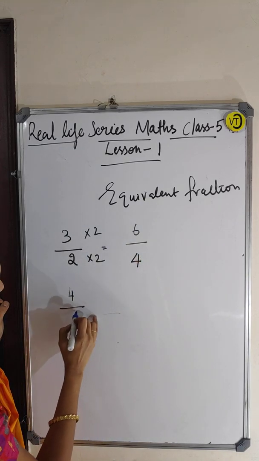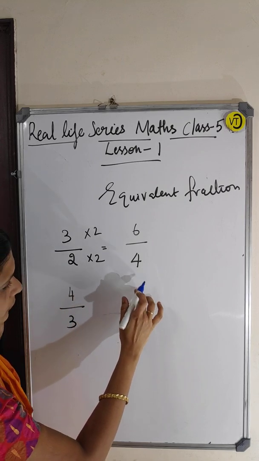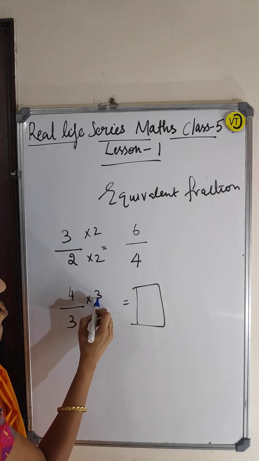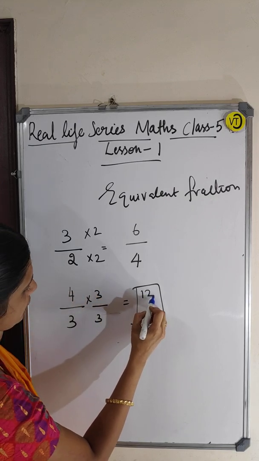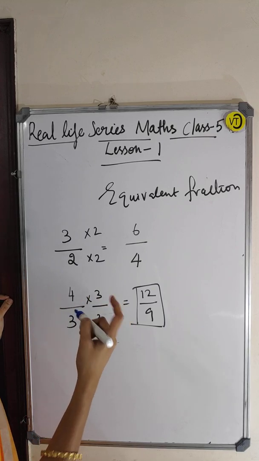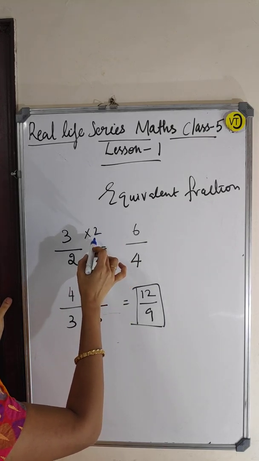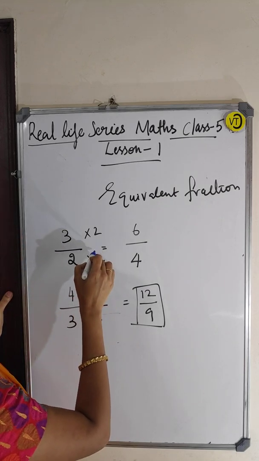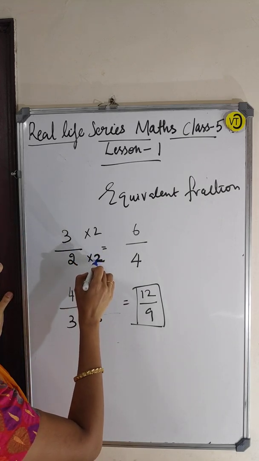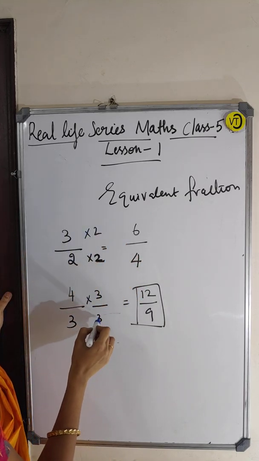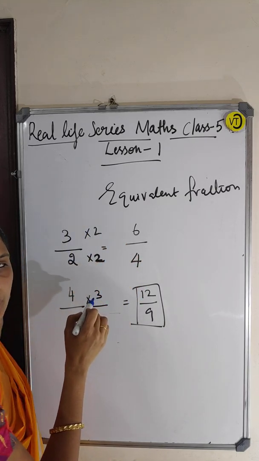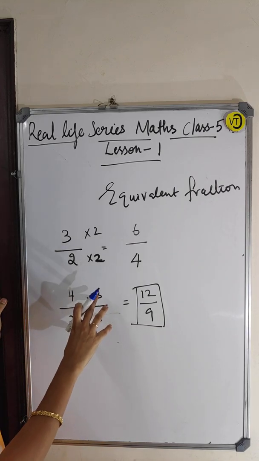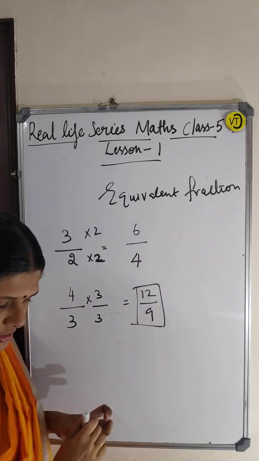Okay, one more. 4 by 3 is there. I want one more fraction which is equivalent of this. So, again I can multiply into 3, 4 3s are 12, 3 3s are 9. You can multiply any number, but it should be the same number. So, whatever you multiply in the denominator, you have to multiply the same number in the numerator also. If 3 you are multiplying, this 3 you have to multiply in the numerator also. If 4, then again here also 4. So, this way I can find the equivalent fractions.